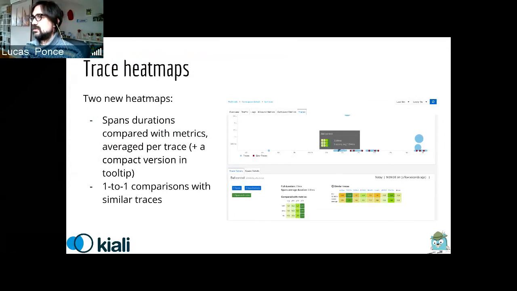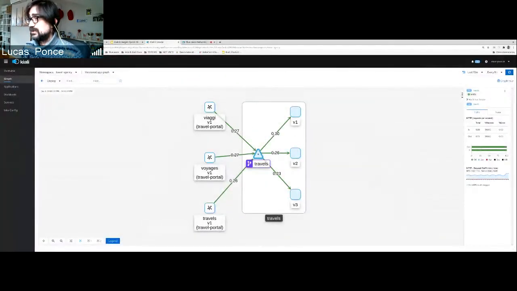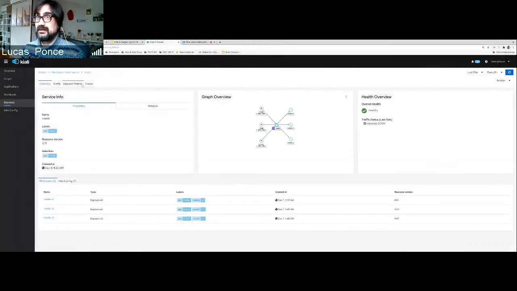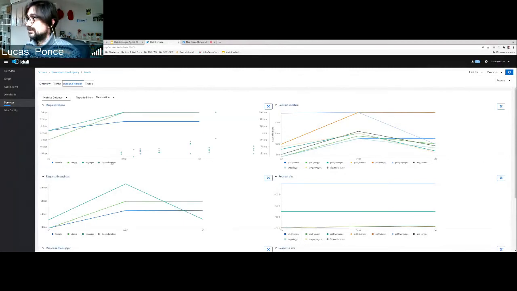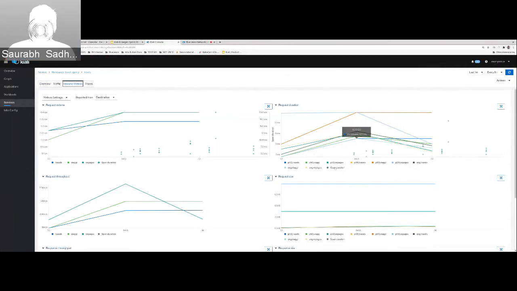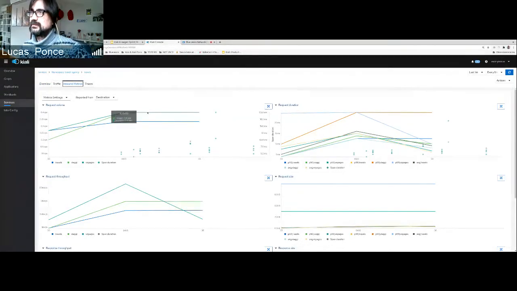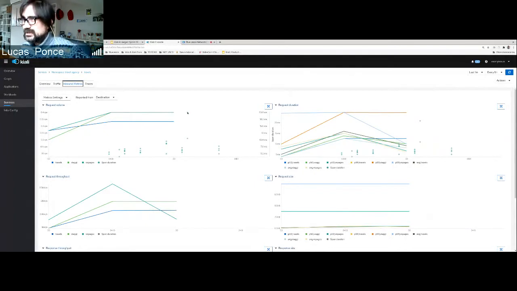So let me show you that also in the example. For example, in this travels scenario, we can go to the details. We are going to see the inbound metrics. And a first correlation that we did was to put together in the same chart the span durations with the telemetry metrics. And we can compare, okay, this is what the telemetry is reporting, and this is what tracing is reporting, right? If something is suspicious or, okay, everything is working under control, probably yes, right?